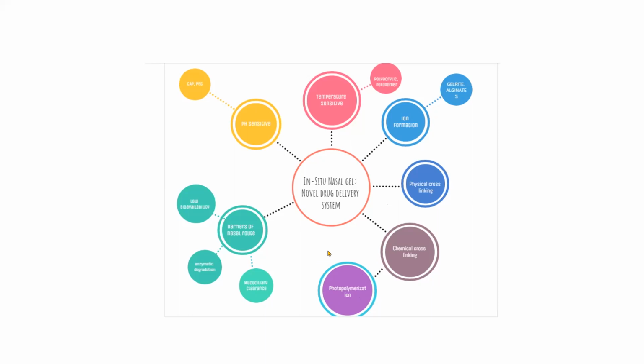Then there are some barriers in the nasal route. These barriers are low bioavailability, enzymatic degradation, and mucociliary clearance. So using this mind map, I can easily recall and remember the things. Thank you, sir. Great, great, Ashwini.